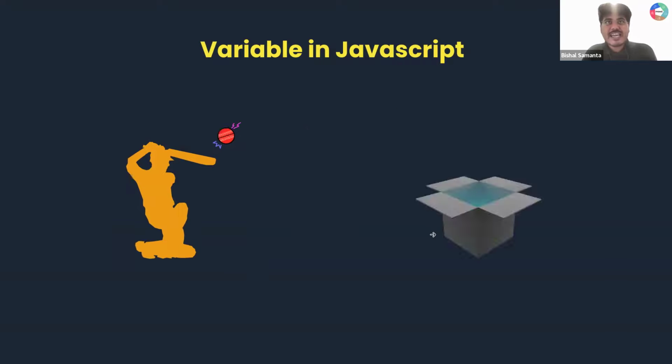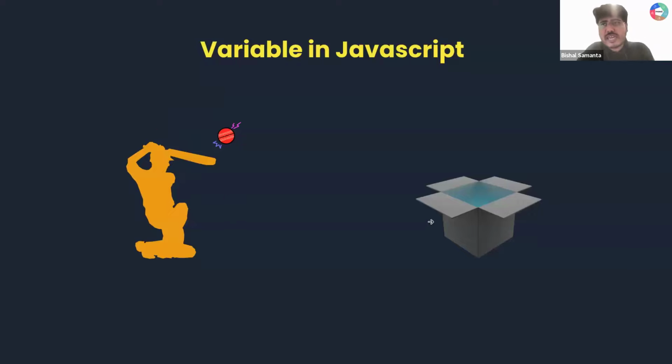So let's say this is your Virat. This is your favorite cricketer. Now this is a name. This is data. Can I call this Virat data? This data I want to store in a box. So what am I supposed to do?